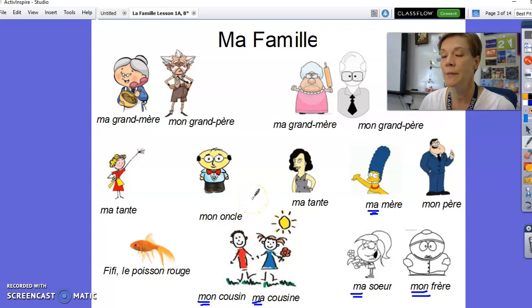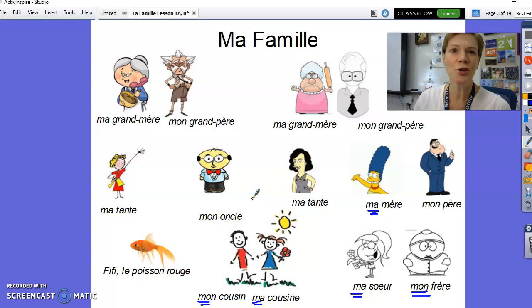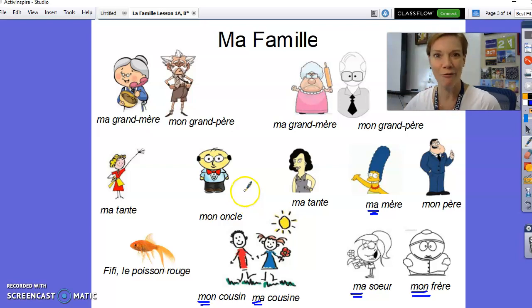Are you starting to see a pattern? When you say my, there are two ways to say it. There's the masculine way and the feminine way. You knew this was coming, right? This is just how French is. There's always going to be a masculine form and a feminine form. So mon, M-O-N, is the masculine form. If you're talking about your brother who's a boy, use mon.